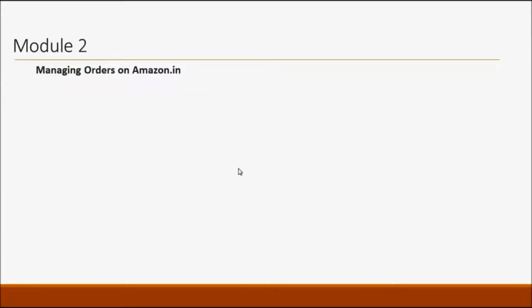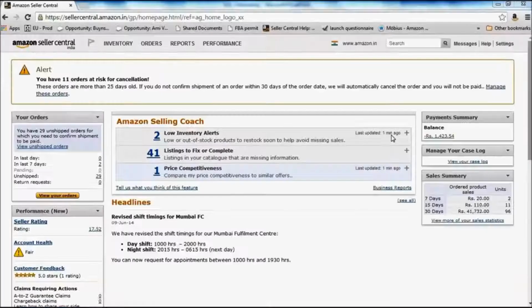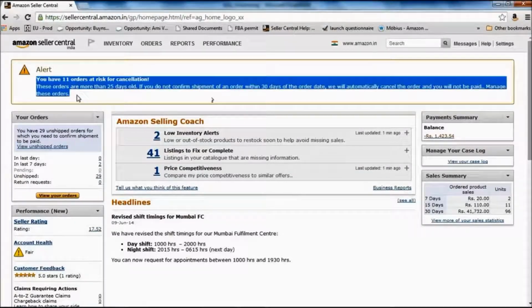The second module that we will discuss today is how to manage orders on Amazon.in. As a part of that, the first thing that we will look at is how to check for new orders. When you log into your Seller Central account, on the home page itself, you will find alerts which will let you know about the orders that you have, which you haven't confirmed yet.